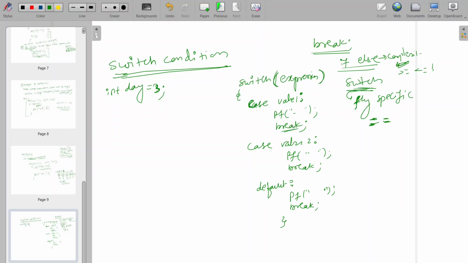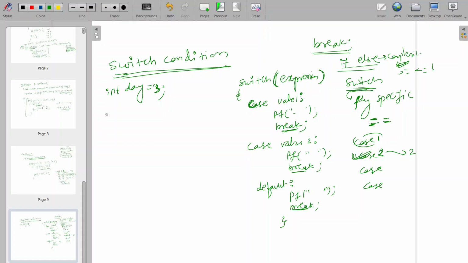If break is not there, only cases are there, then control will keep on executing, even if, let's take, two values have been satisfied. If two values have been satisfied, it will print the 2, but later, if break is not there, again it will move to checking the other conditions, the other cases also. So that's why, to control the flow of the switch statement, we write the break after every case. Okay, these are the breaks.